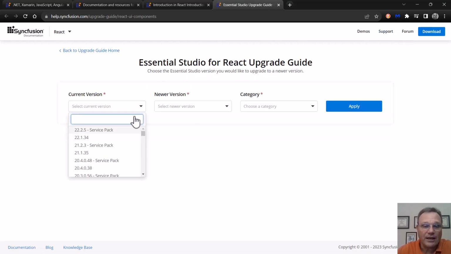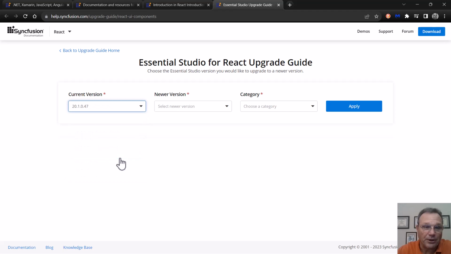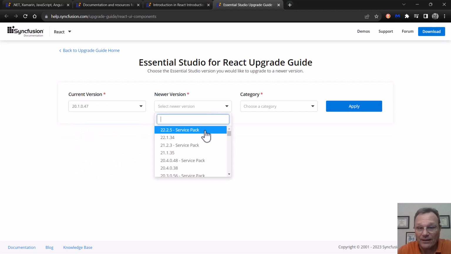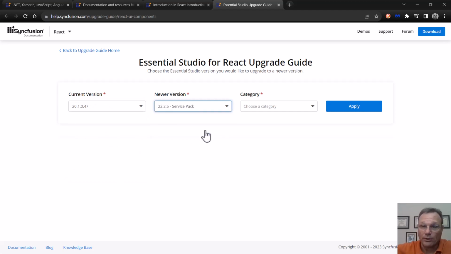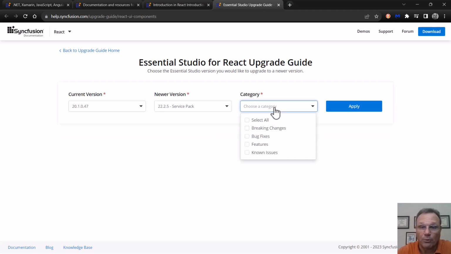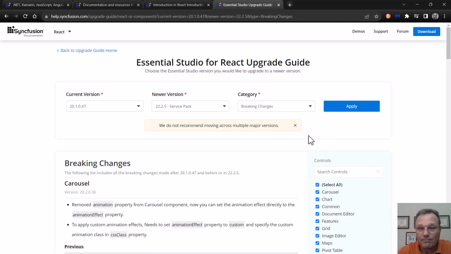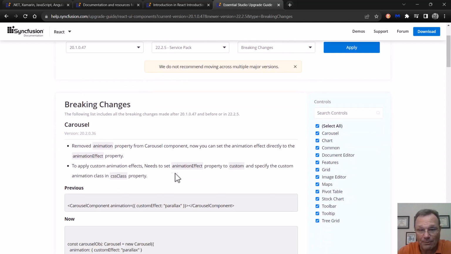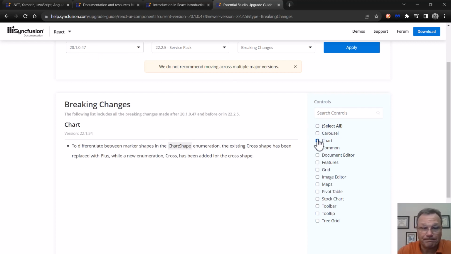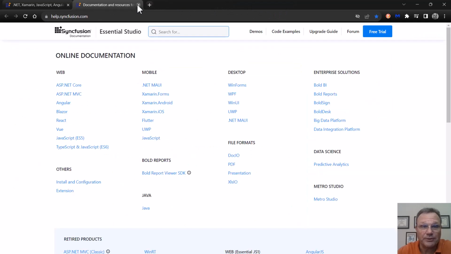Let's say I started a React project a year ago, and now I'm at the end, and I want to upgrade all the controls I'm using to the current version before I release. And I only want to see breaking changes. So these are all the breaking changes that happened between these two Syncfusion versions. And maybe I only want to see the chart. So this was it. There really wasn't a whole lot that happened. And this will make your life a lot easier as you're going through this.